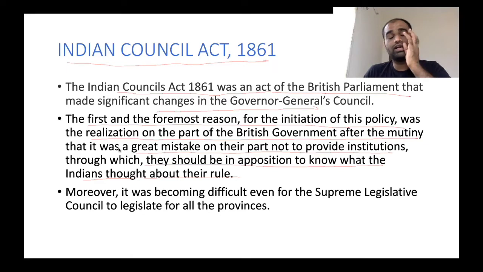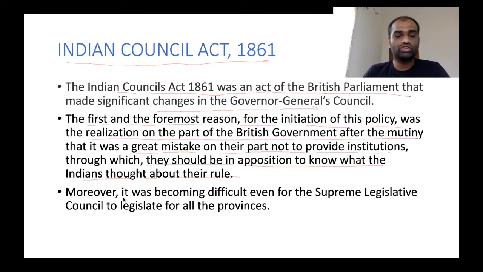The British Parliament thought that one of the major reasons for the outbreak of the mutiny was that they could not judge the character of Indian people. They couldn't judge the mood of Indian people. To rectify that problem, they wanted to include more Indians in the Executive Council.